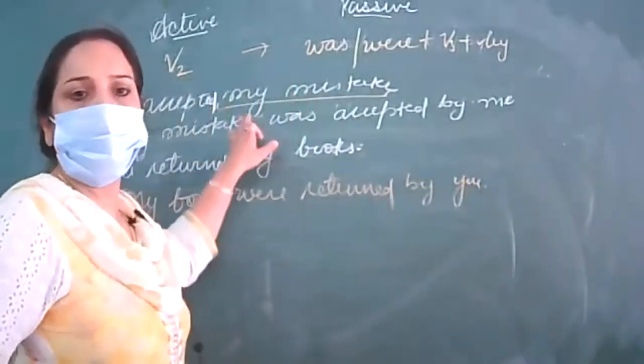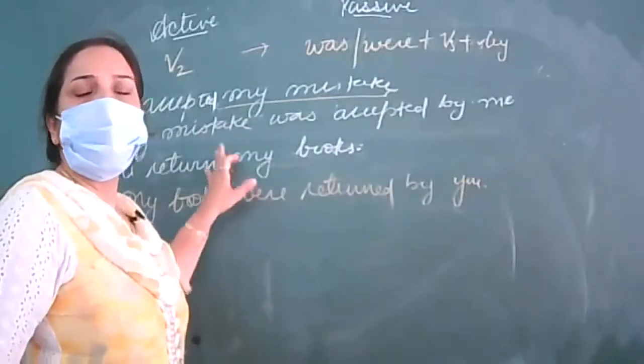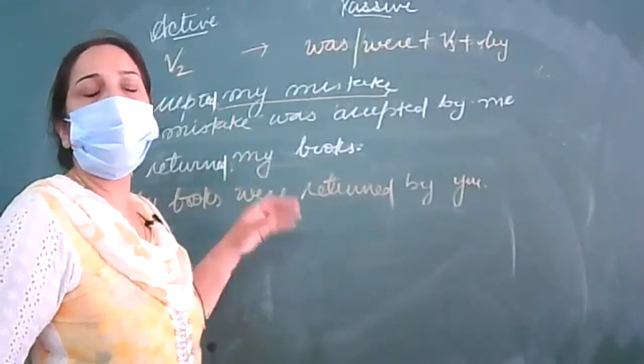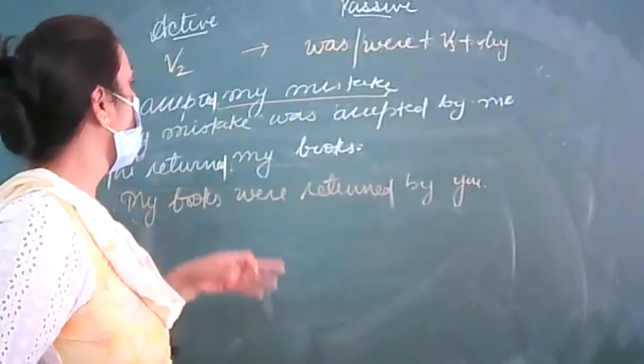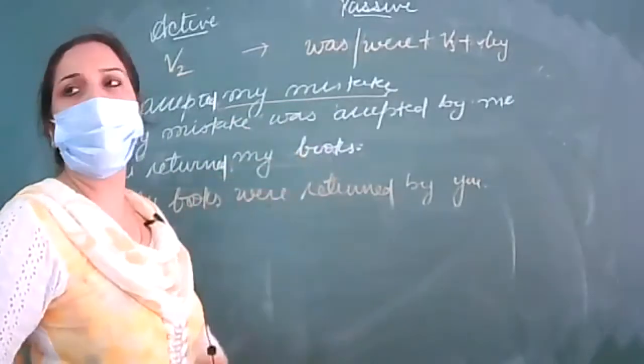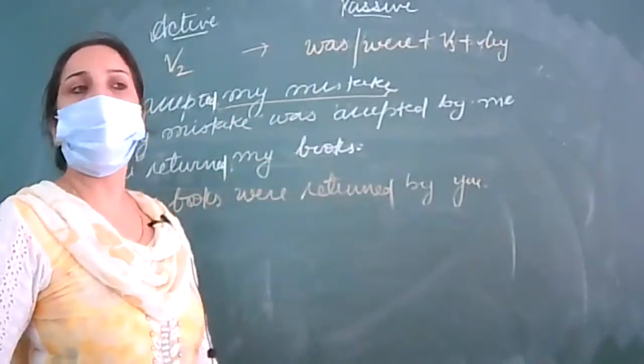Here past tense is given, accepted and returned. So whenever you have been given past tense, how will you change? You will be writing was or were plus verb third form. Am I clear?